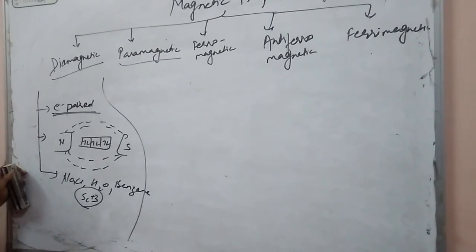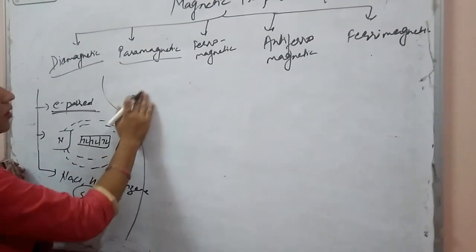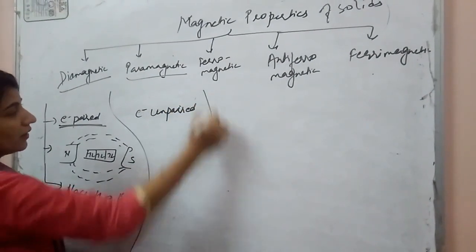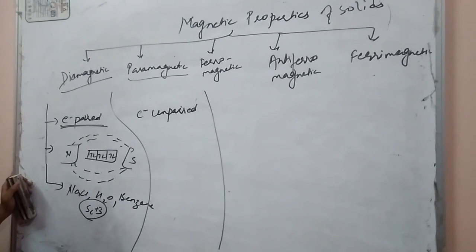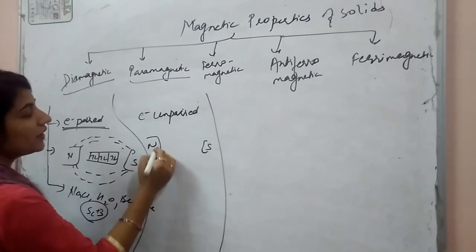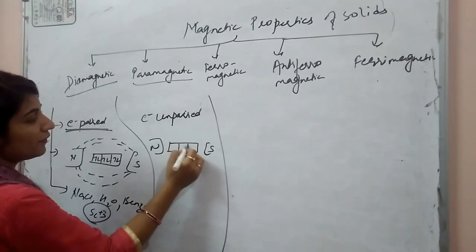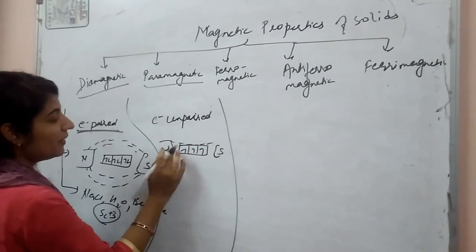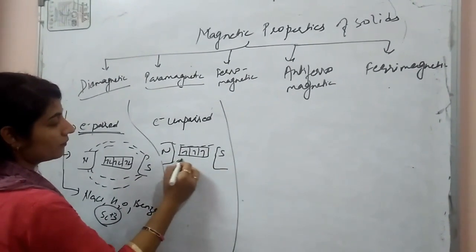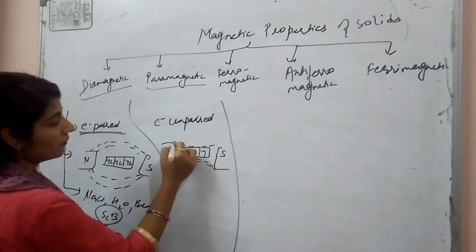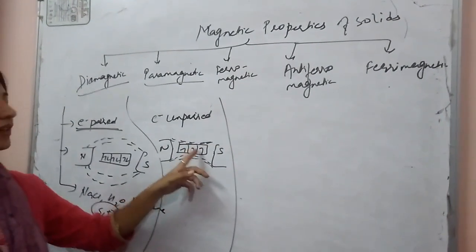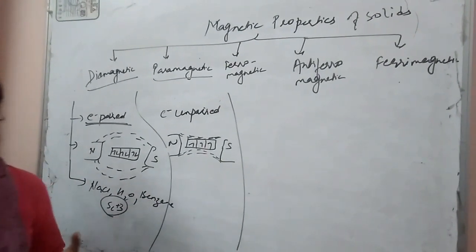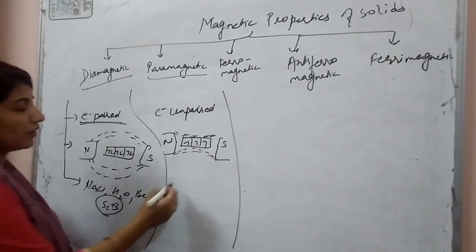Now next one is paramagnetic substances. In a paramagnetic substance, one or more electrons will be unpaired. As electrons are unpaired here, they will attract the magnetic field towards itself. For example, here 3 electrons are unpaired, so the magnetic lines will be like this. They are on the inward side of the substance, so we can say they will attract the magnetic field towards itself.